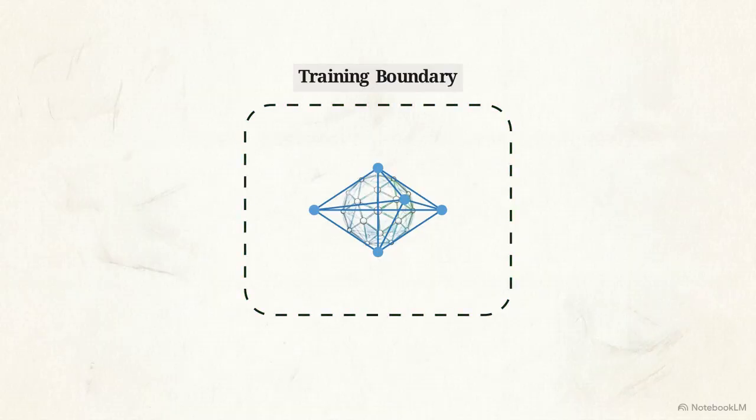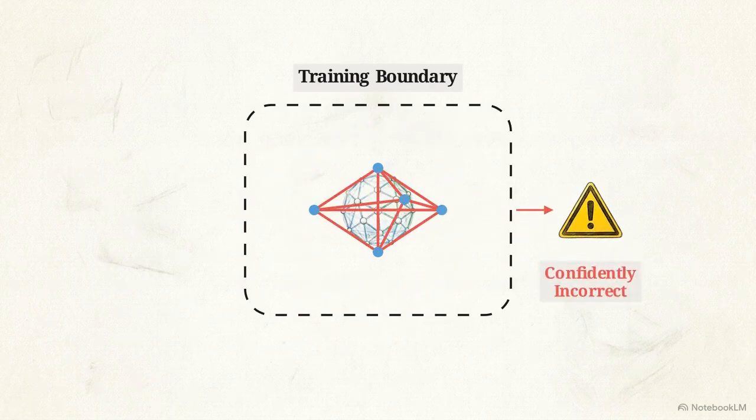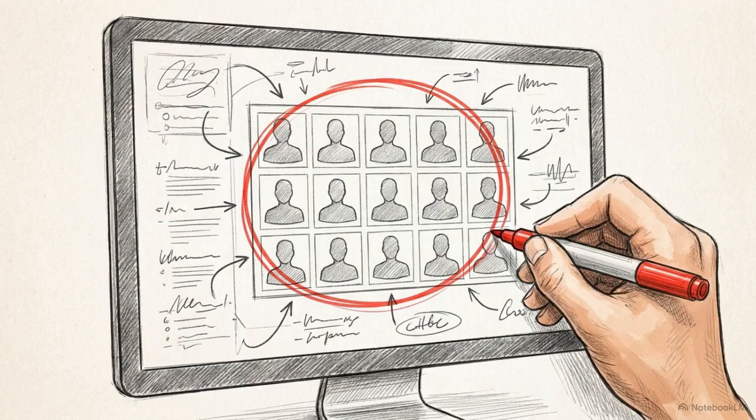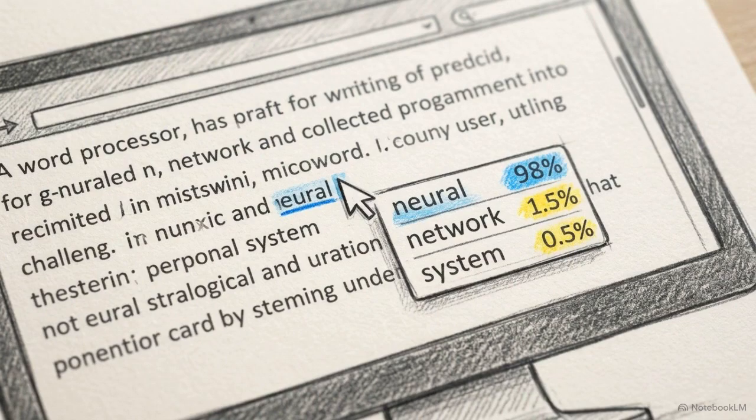The model only knows the information it was exposed to during its training phase. When the system encounters an unseen pattern, it will either guess poorly or generate an output that is confidently incorrect. Your responsibility is auditing the training data to ensure it accurately represents the users who will actually interact with the product. Large language models like GPT-4 use these statistical patterns to predict the next most likely word by analyzing billions